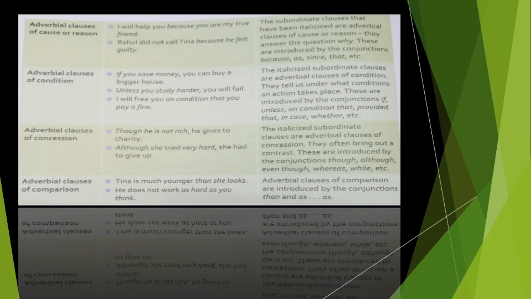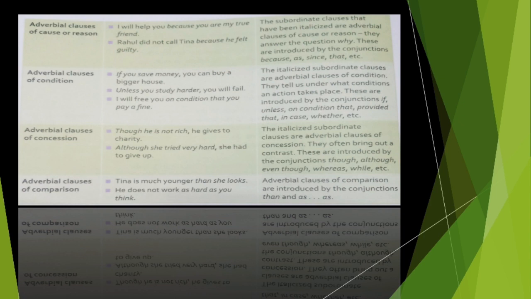Okay, so the next one is adverbial clauses of comparison. So they just show the exact comparison. Like he does not work as hard as you think. Right, comparison, कि जैसा आप सोचते हो वैसा वो नहीं करता है. Okay, so they are generally introduced by conjunctions like than and as, then as, that means two times as in a sentence. Okay, so they just compare the things like between the two. That may be different or the same person depending on the sentence or the usage of comparison.